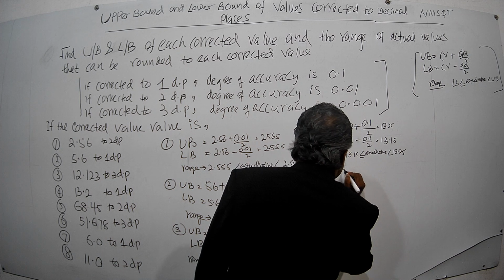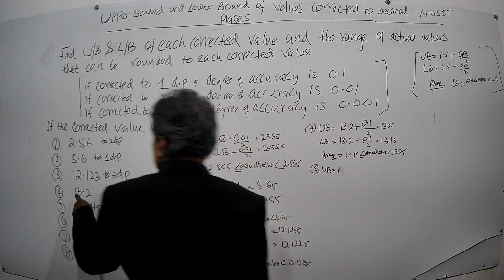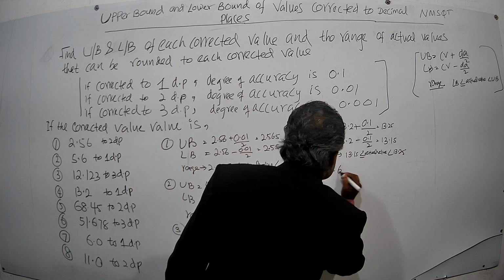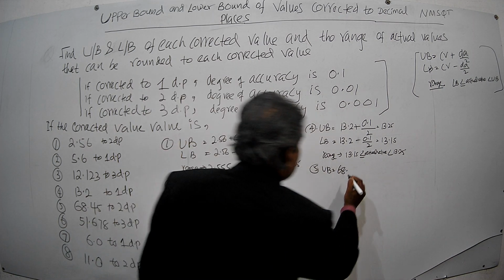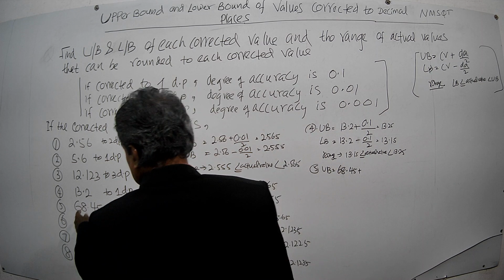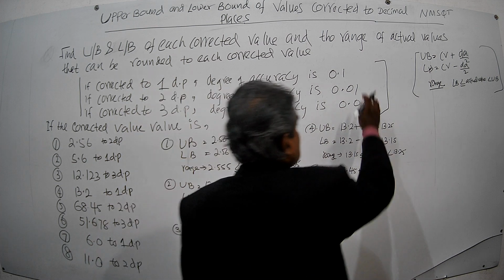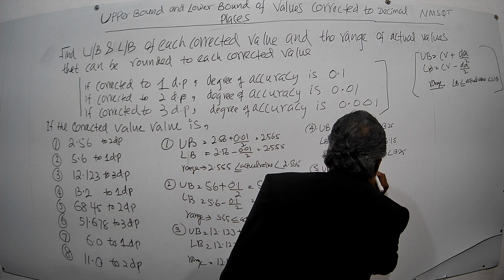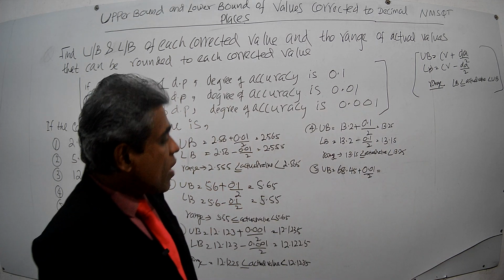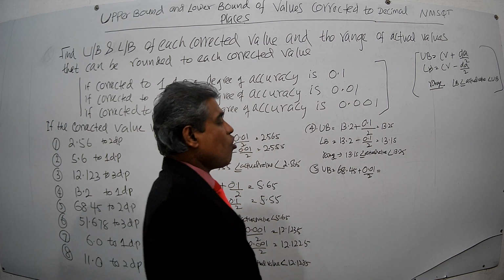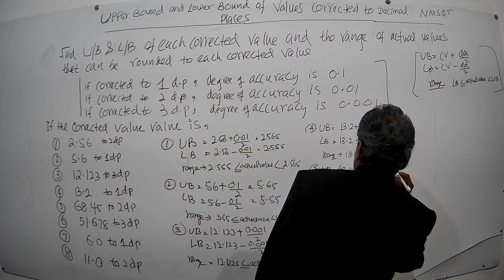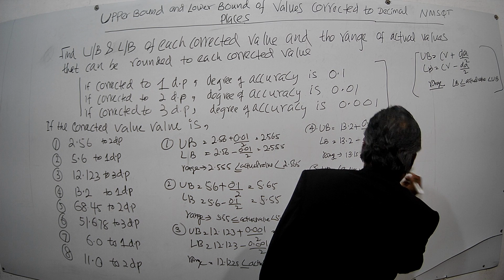The corrected value is 68.45, plus 0.01 divided by 2, which is 0.005. Then you add, and it will be 68.455. That is the upper bound.